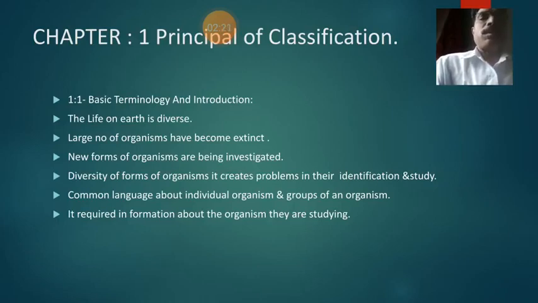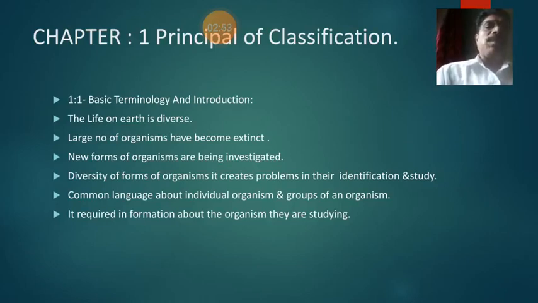Then new forms of organisms are being investigated. This is also an important principle of classification: when we have to identify and recognize a new organism, it is classified according to its characters and habits, and therefore new forms of organisms are being investigated. Then the diversity of forms of organisms creates problems in their identification and study.